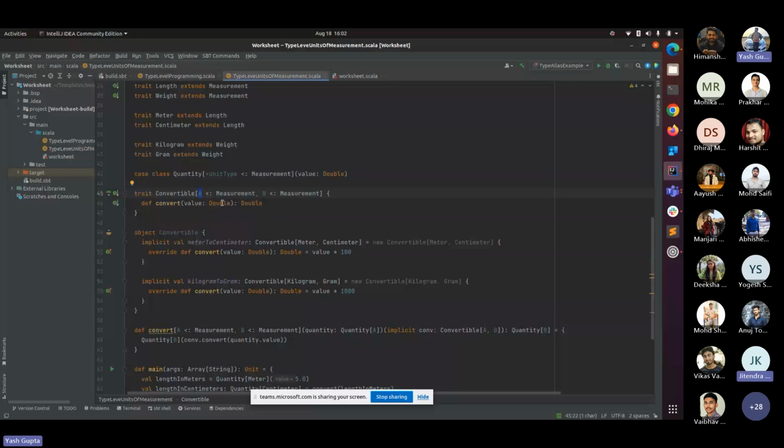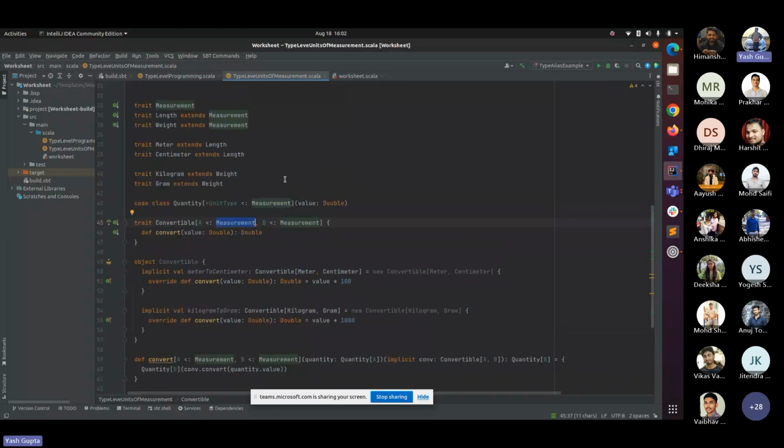A will be a subtype of Measurement. Perfect. Now, as we can see, A will be a subtype of Measurement and B will be a subtype of Measurement. So what we want to say here is that the conversion should be done under a parent class, which means the conversion should be done under the children of Measurement, correct? Which can be Length and Weight.